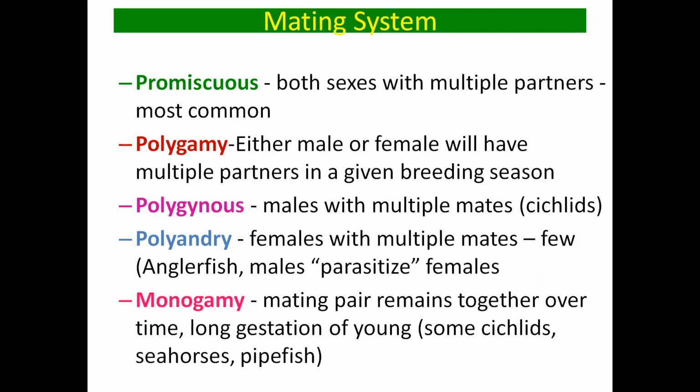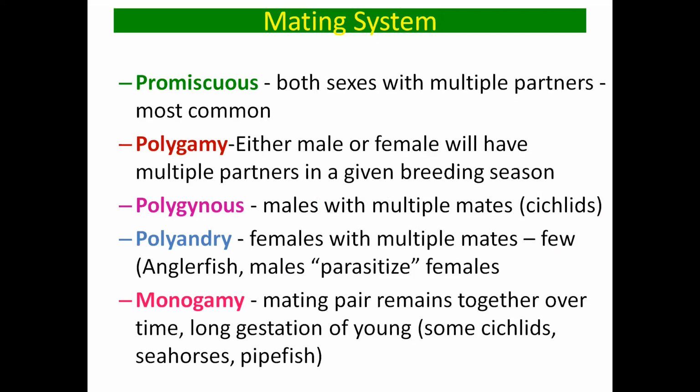Now the mating system. Fish have all the possible types of mating system, and here we're going to discuss them one by one. The first one is the promiscuous mating system, where both sexes have multiple partners. Means the female has multiple male partners and the male has multiple female partners, and that is the most common type of mating system that occurs in fishes.